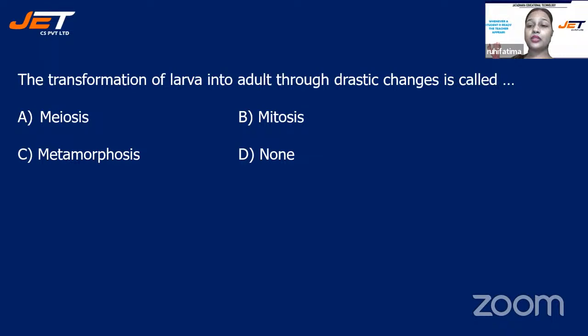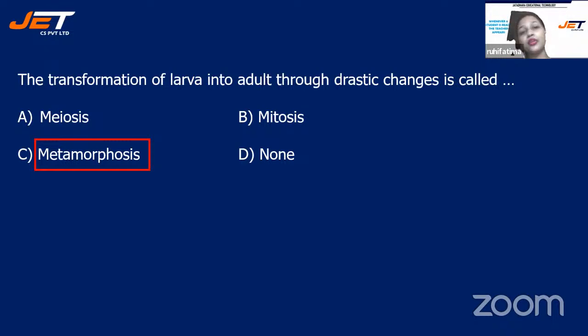Transformation of larva into adult through drastic changes. Meiosis, mitosis, metamorphosis, or none. Come on, children. Only 30 seconds you have. Quickly answer in the chat box, children. Very well, very well. Good going, children. The correct answer is metamorphosis.